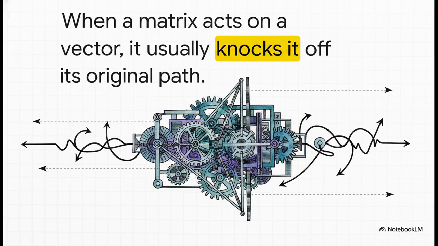Think of a matrix like a transformation machine. You feed a vector in, and it gets pushed, pulled, sheared, maybe rotated. Something happens to it. For almost any vector you could possibly choose, this transformation is going to change its direction completely. It gets knocked right off its original line.